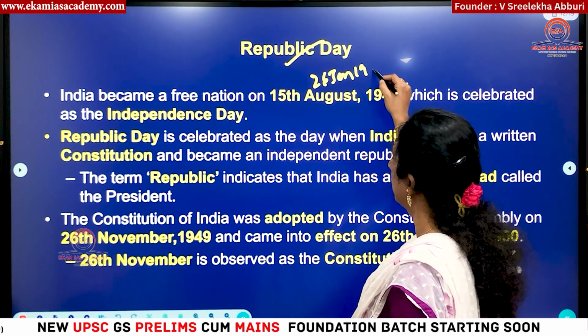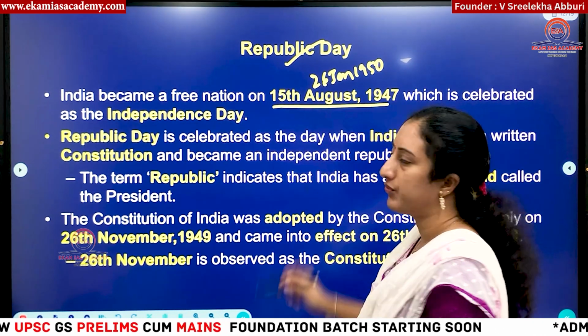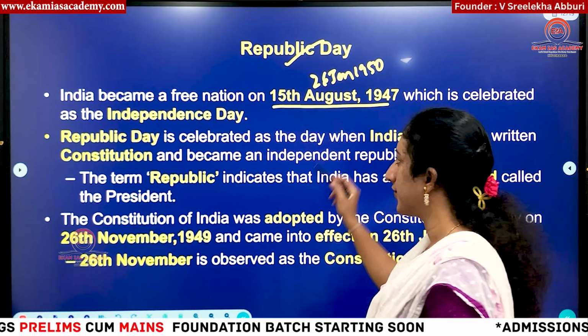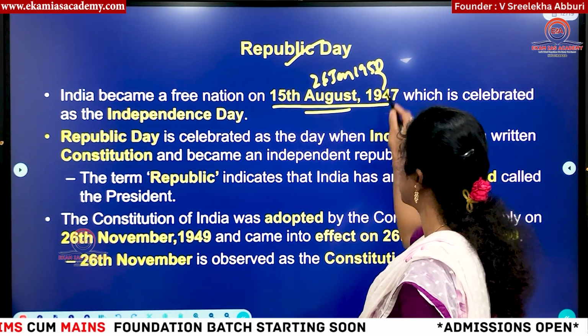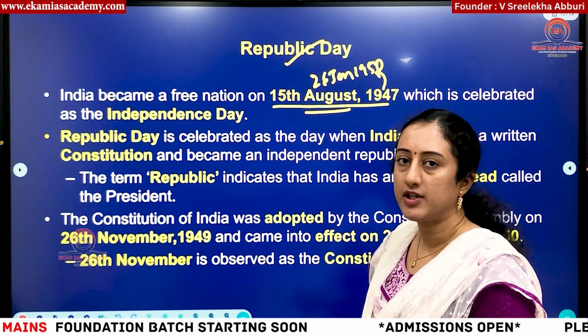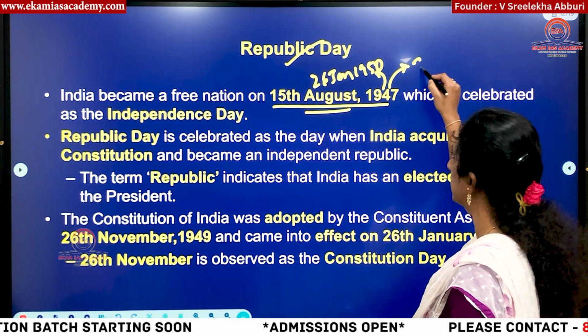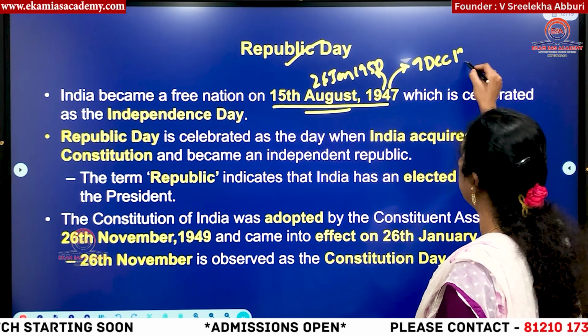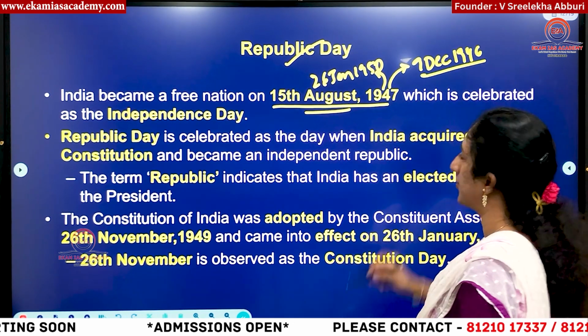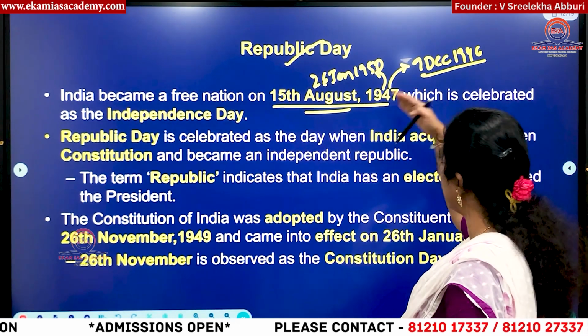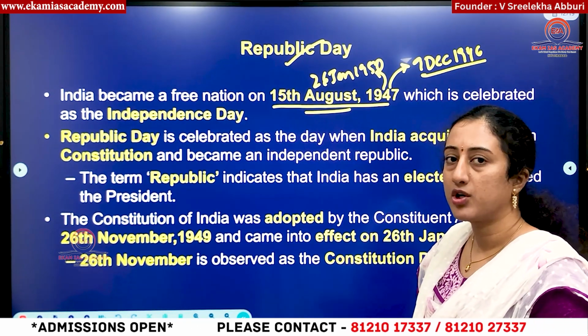So what is this period between, since we got independence on 15th August 1947, right? From this period to this period, what is the state of India? We didn't have any constitution of our own, right? So we formed the Constituent Assembly on 9th December 1946, to prepare a constitution for our own country. That means even before our independence, we formed a Constituent Assembly.